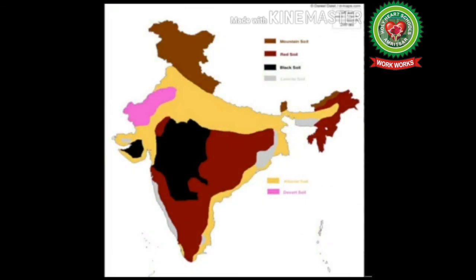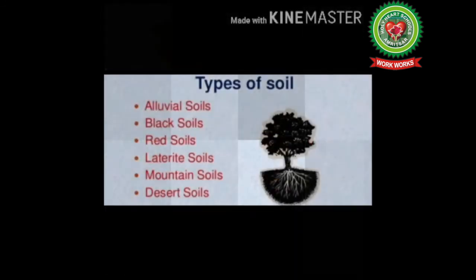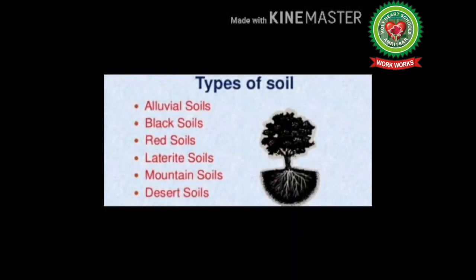Now the next factor is soil. We have 4 to 6 types of soils: alluvial soil, black soil, red soil, laterite soil, mountain soil and desert soil in India. And every soil has its own physical and chemical composition. The distribution of soil is not uniform everywhere in India.